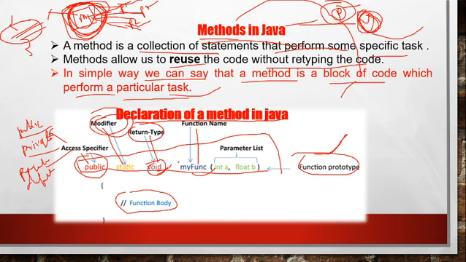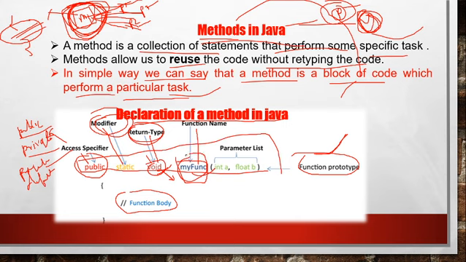So simply you can say a function has the capability to return a value. If you want to return a value from a function, use the data type of the value you want to return. If you don't want to return any value, use the return type as void.